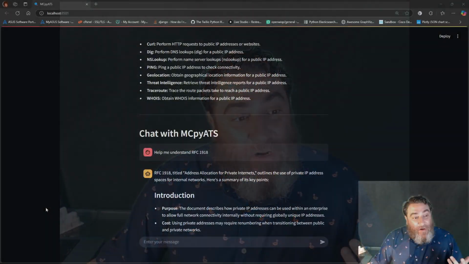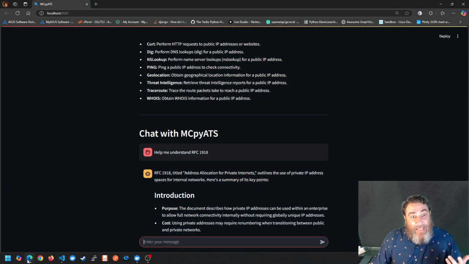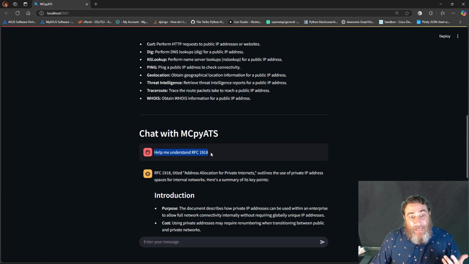We can connect pyATS with real networks and the RFCs and do some comparisons and some deltas and some best practice analysis. So here's an example, right? What if we wanted to know about RFC 1918? Help me understand RFC 1918.